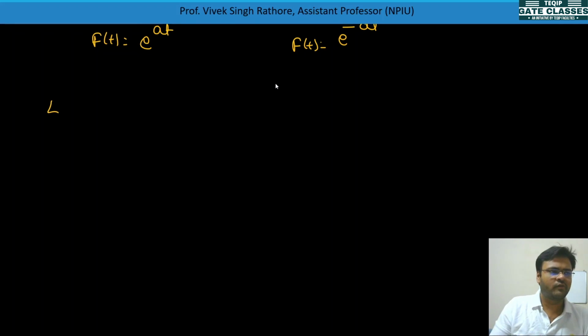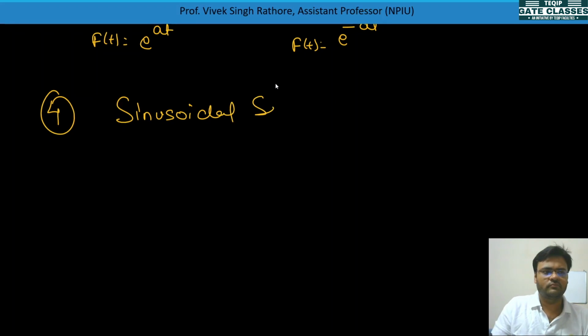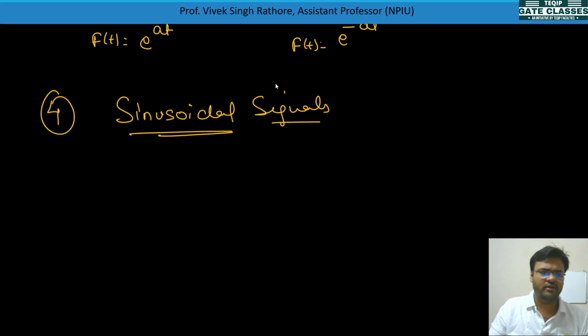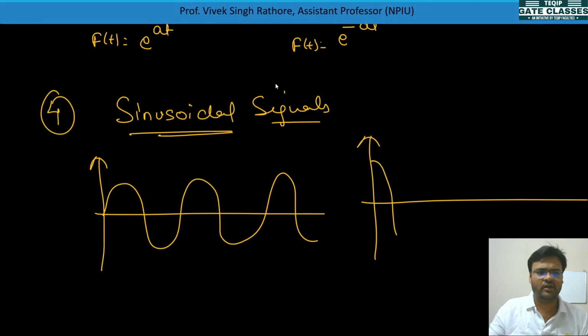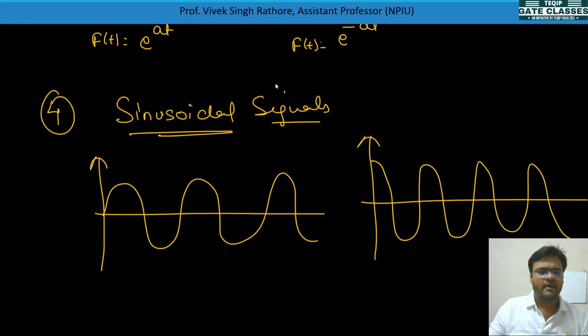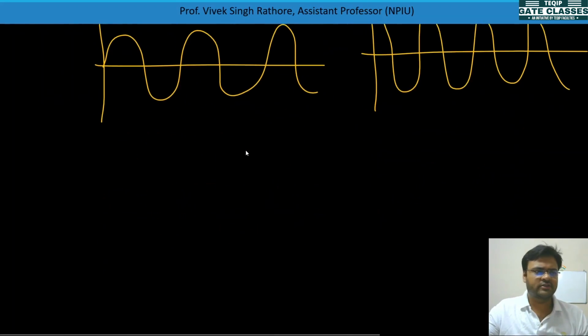Now fourth, we'll be seeing sinusoidal signals. Sinusoidal signals are sine and cosine signals. Let's suppose we see some sine signals here, and there are some cosine signals also.